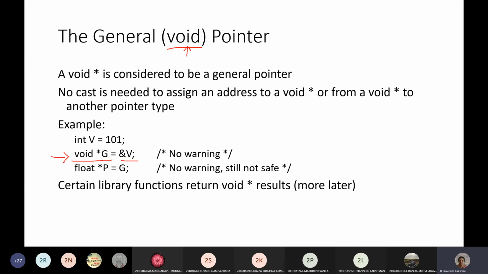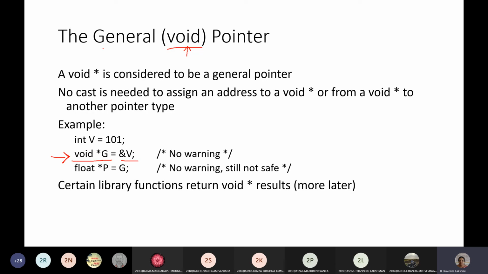It is not fixed to one data type; void doesn't know any data type. So you can store whatever address you require into that pointer, and based on the address you store, the pointer will be considered as that particular data type and can point to that location.